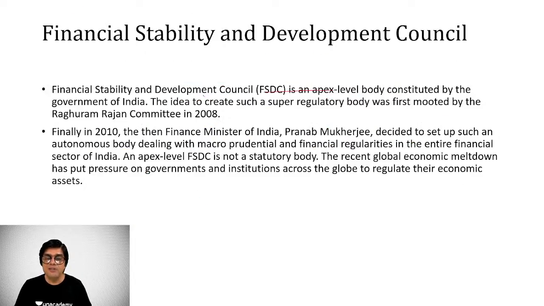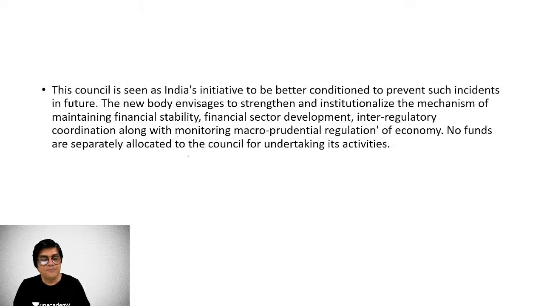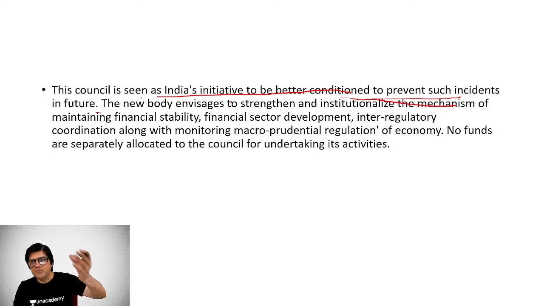The Financial Stability and Development Council is an apex level body which is constituted by the government of India, as we know, and it is based on the recommendations of the Raghuram Rajan Committee 2008. Finally, in 2010, at the time of Pranab Mukherjee, this was set up as an autonomous body. It's an apex level body. It's not a statutory body. And this is India's initiative to be better conditioned to prevent such incidents in future, as happened, the collapse of the economy, due to a number of other factors, national and international.